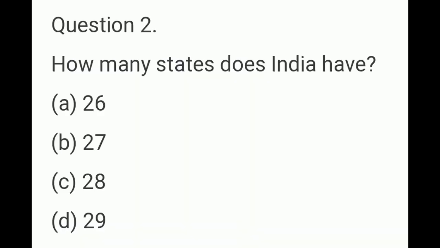Second question, how many states does India have? The options are A 26, B 27, C 28, D 29. How many states does India have? The correct option is option D, 29 states.